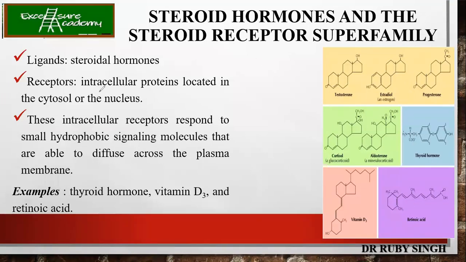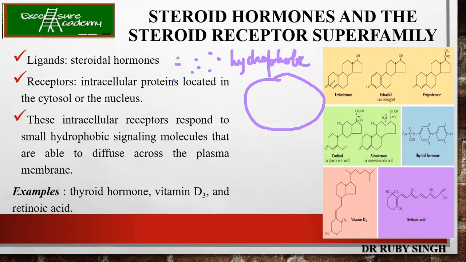Now, what are the receptors here? The receptors are going to be intracellular proteins which are located in the cytosol or the nucleus. Steroidal hormones are coming from somewhere else, and because of their hydrophobic nature, it is easy for them to pass through the plasma membrane.